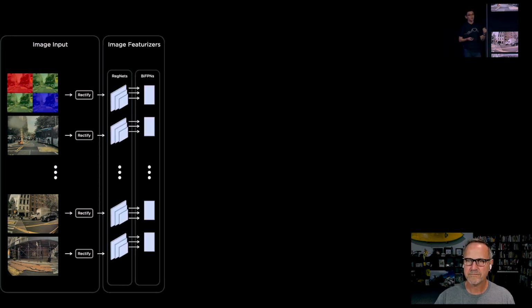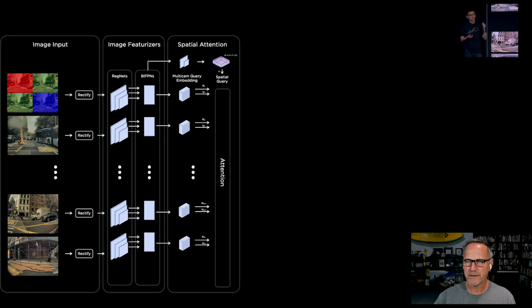We use a set of RegNets and BiFPNs as a backbone to extract image space features. Next, we construct a set of 3D position queries, along with the image space features as keys and values, fed into an attention module. Let's talk about that.